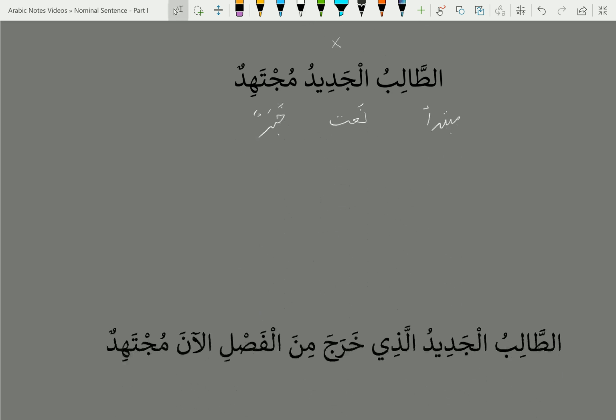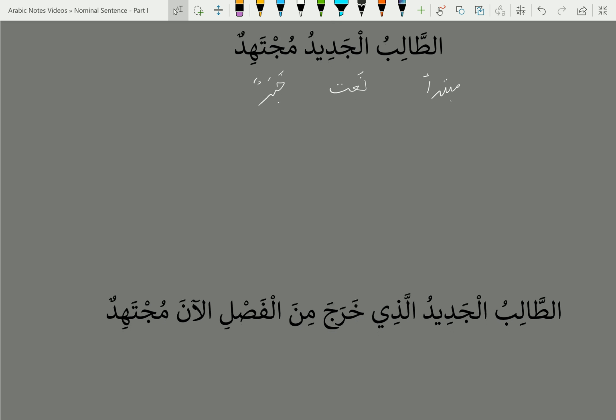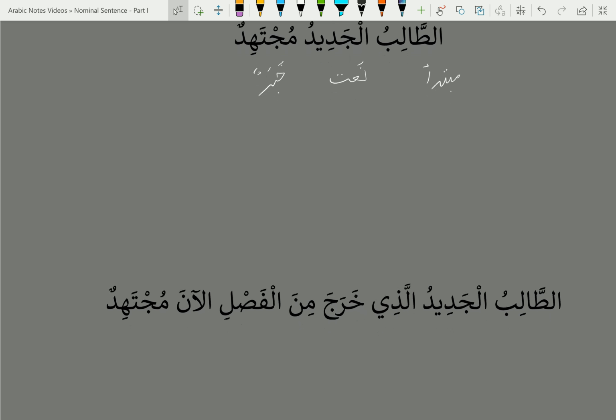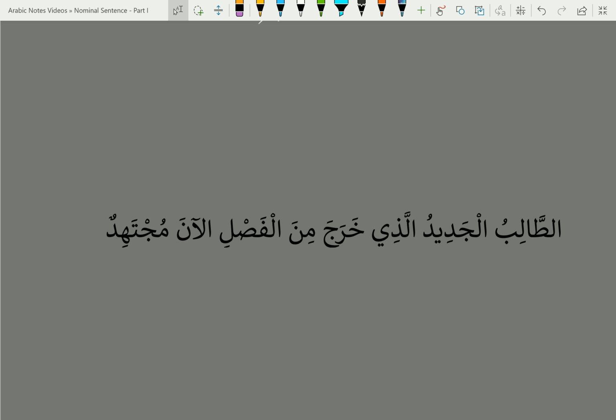Alright, let's look at another example. الطالب الجديد الذي خرج من الفصل الآن. The first thing we do is find the mubtada. The first marfu noun is الطالب. Al-jadidu is a naat, and then we put an X to indicate it's not a mubtada or a khabar.